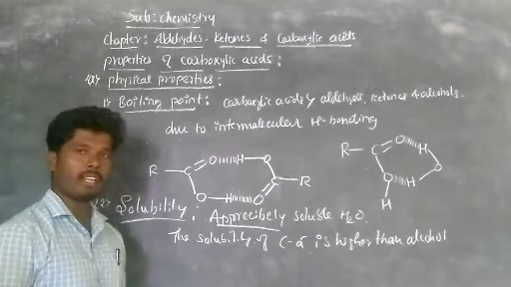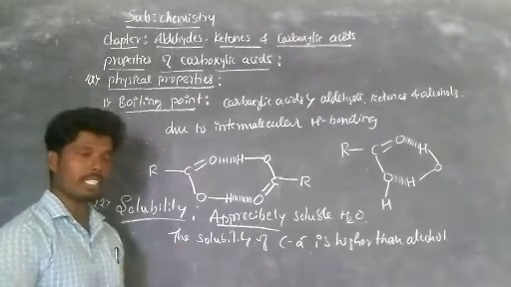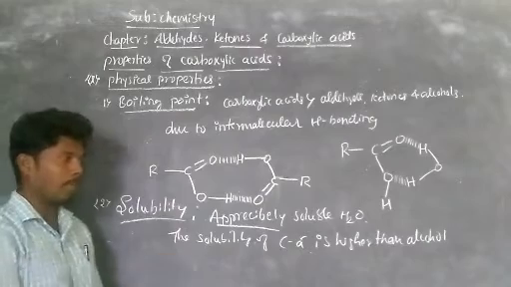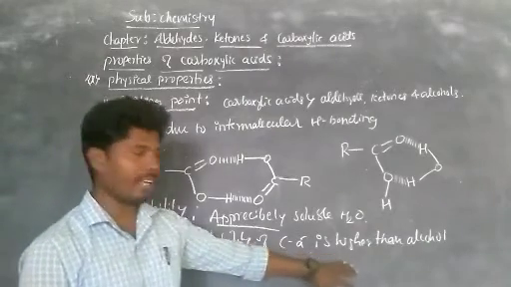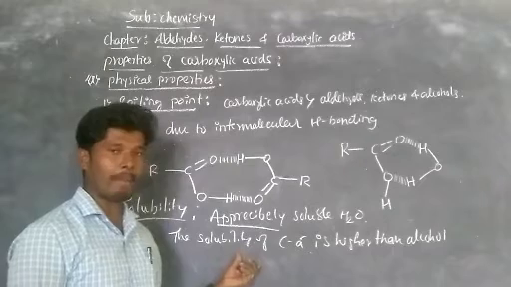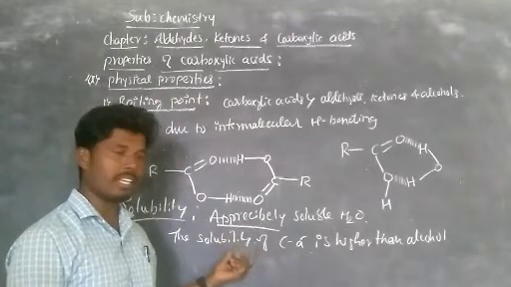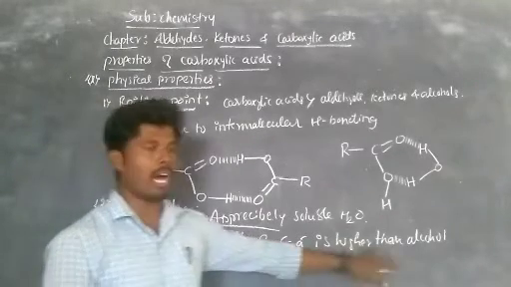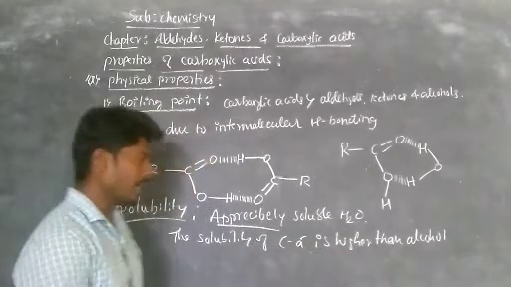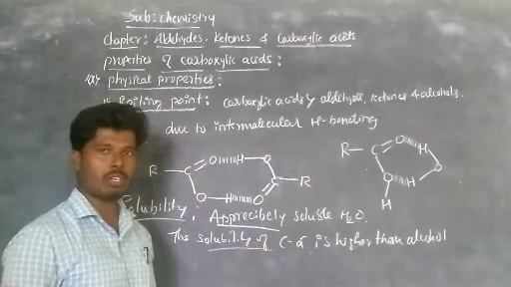We are comparing compounds and studying both at the same time. So the solubility of carboxylic acids is higher than alcohols because the strength of hydrogen bond formation of carboxylic acids with water is higher than that of the alcohols.